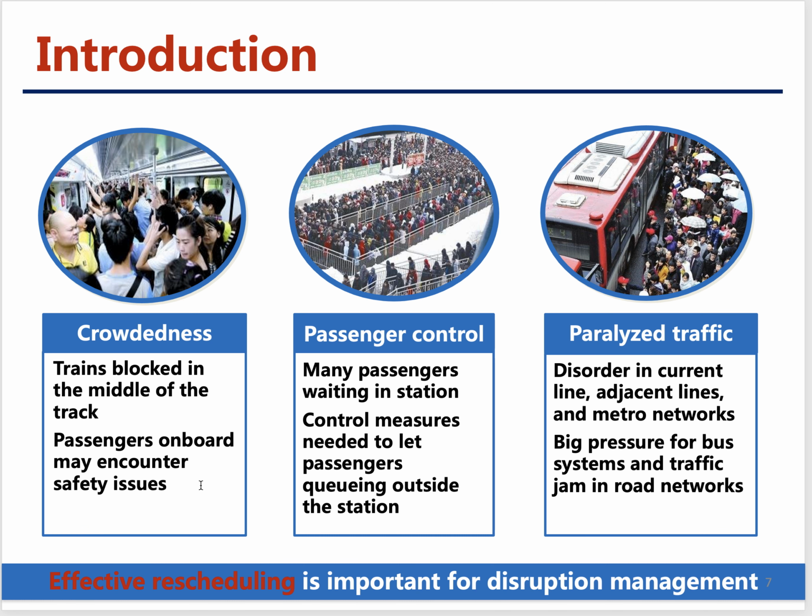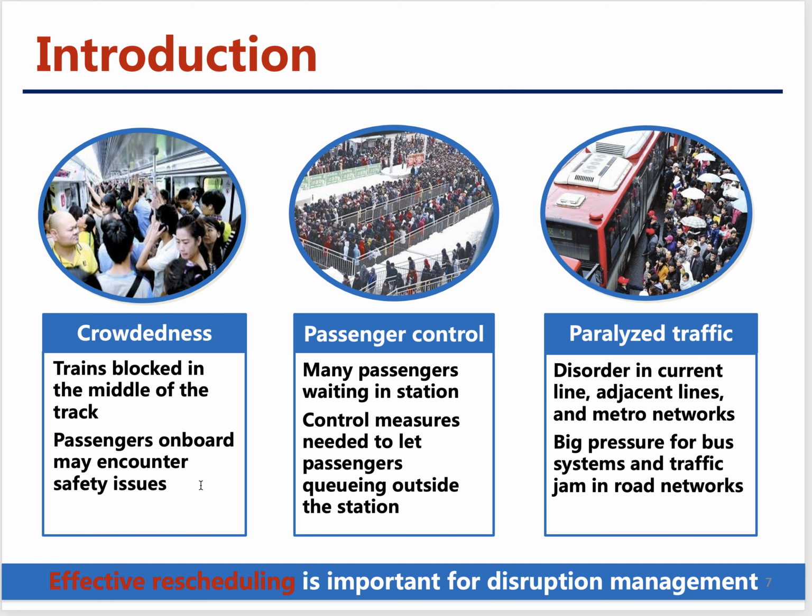So when disruption happens, the trains are really crowded and there are many passengers on board. As we could imagine, if a train is blocked in the open track, which is normally tunnel, and it's very dark outside, the passengers' behavior is uncontrollable. They may break the window and they may jump out from the train. So those are safety issues we need to avoid.